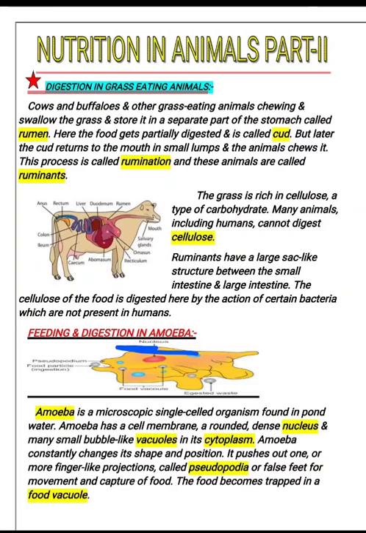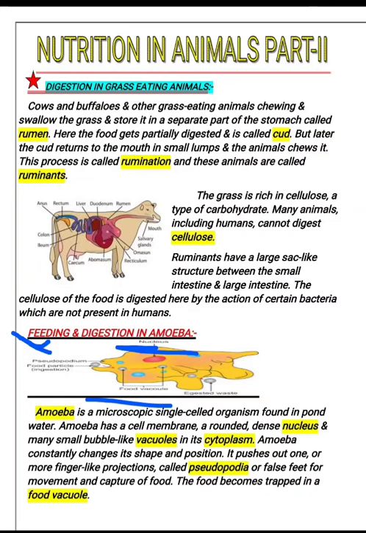And then you can see the pseudopodium. Pseudopodium is what? Pseudopodium is a temporary foot-like extension of a one-celled organism. Okay, and the next is food vacuole. What is food vacuole? The food vacuole digests the food.